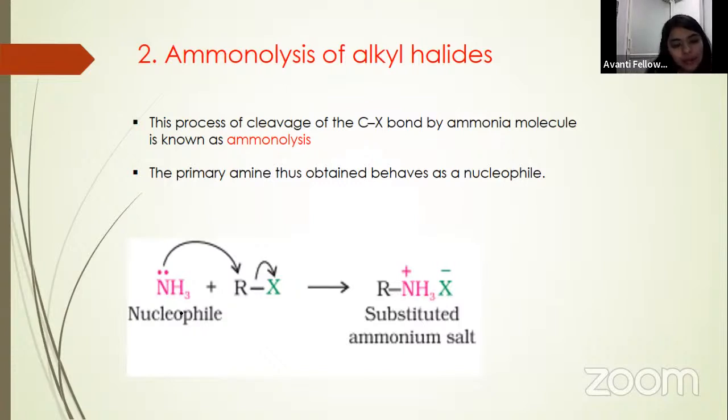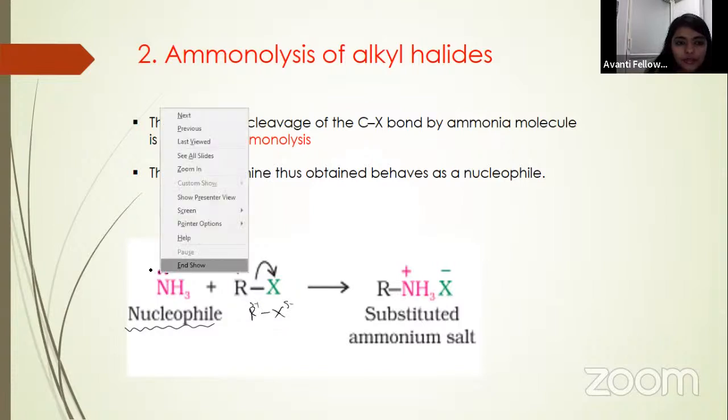Here ammonia is nucleophilic. Why is it nucleophilic? Because you can see this R and X. X is more electronegative as compared to R, and R is electropositive. So ammonia will be looking for an electropositive center.